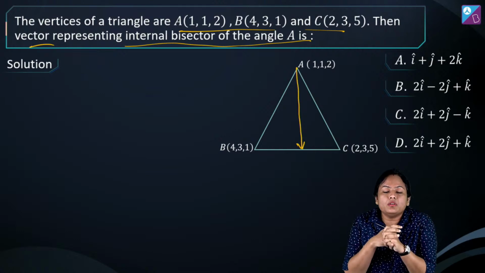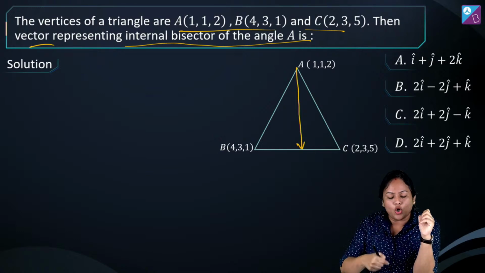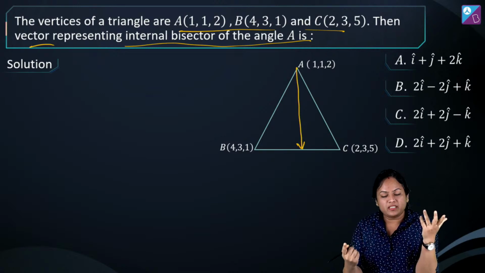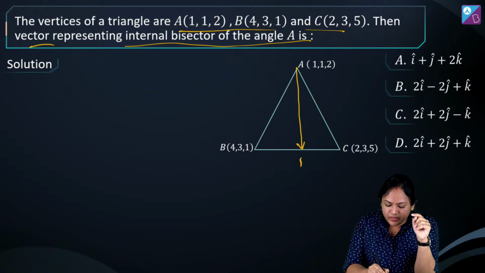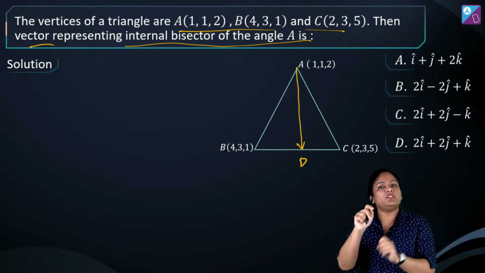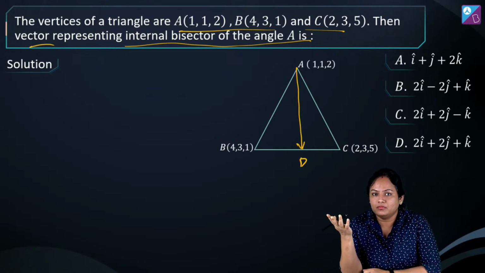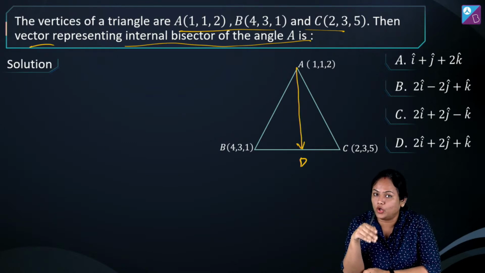Internal bisector, you have to find the vector along it. That can only be found when we find this point D. If AD is the internal bisector and suppose we find the coordinates of point D, we can get the vector along that bisector.